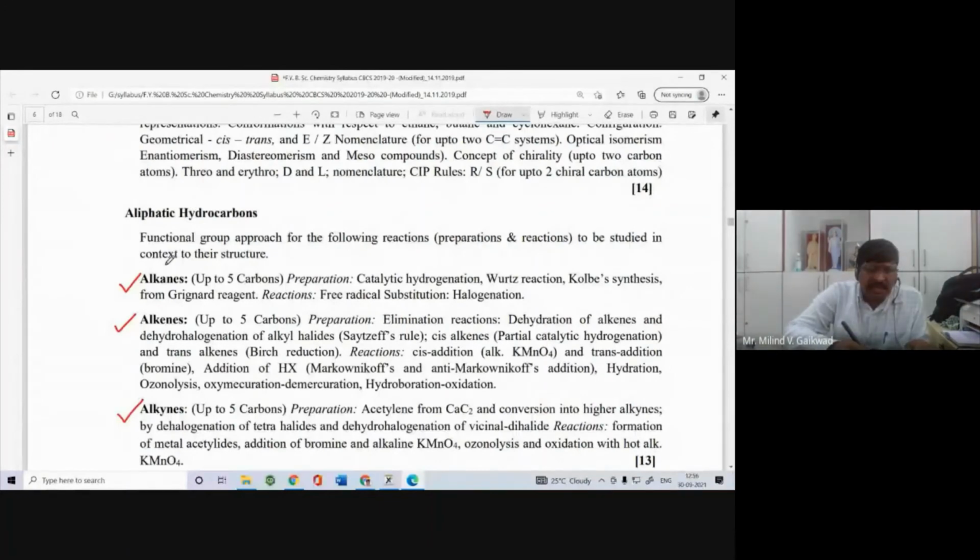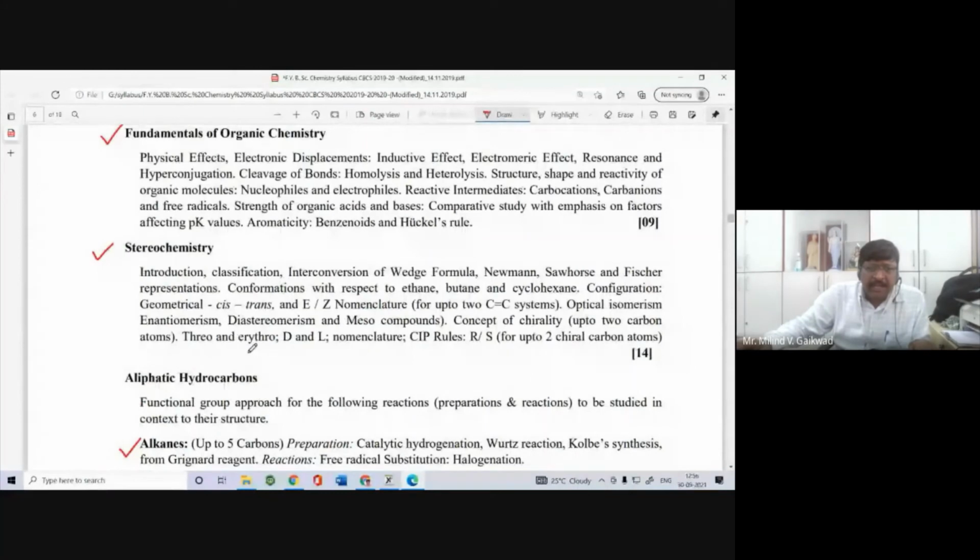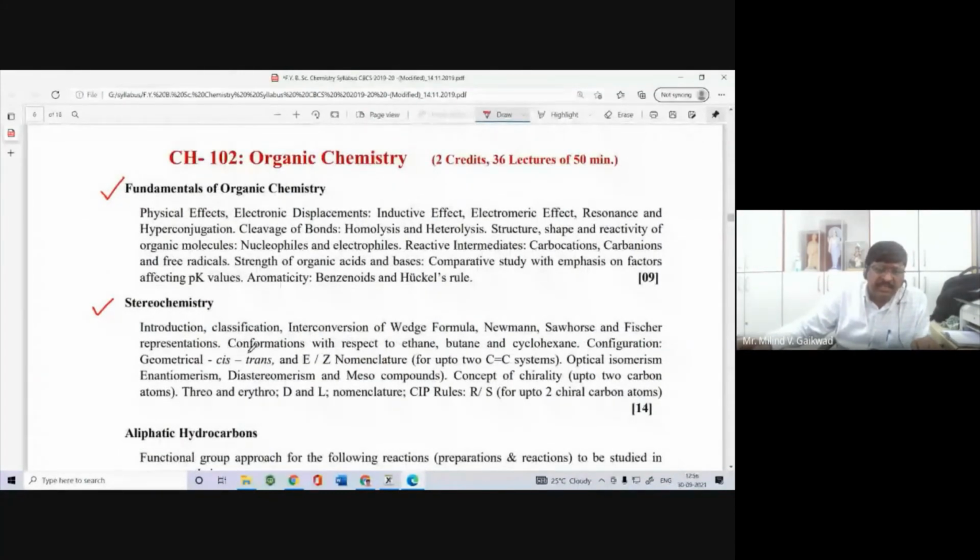I think in the 11th class you have learned the chemistry of the hydrocarbon, that is alkane, alkene, and alkyne. So this topic you have learned already in the 11th class. It is a totally repetition, near about 100% repetition. In the 12th class and also in the 11th class, you have learned some concepts of stereochemistry: geometrical isomerism, cis-trans isomerism, what is stereochemistry, and some new concepts you have to learn. Near about 50% of this topic you have learned already.